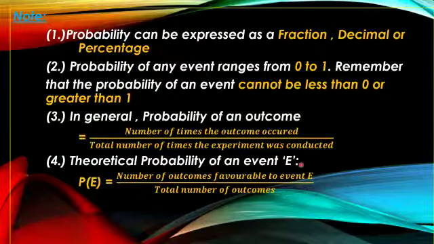Theoretical probability of an event E is the number of outcomes favorable to event E over the total number of outcomes. So understood, I think. Favorable means you think that 3 times tail I should get. So 3 by 10 if you are tossing a coin 10 times. 3 by 10 is the answer of theoretical probability. Okay, let us move to the exercise. You will understand clearly.